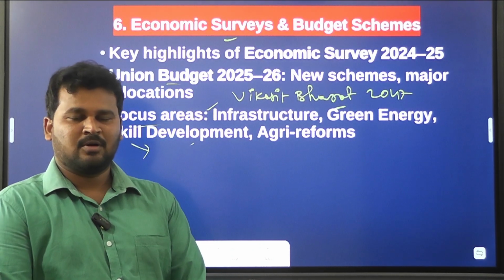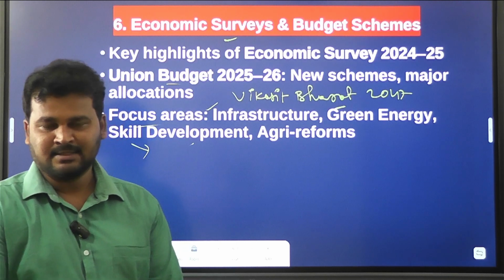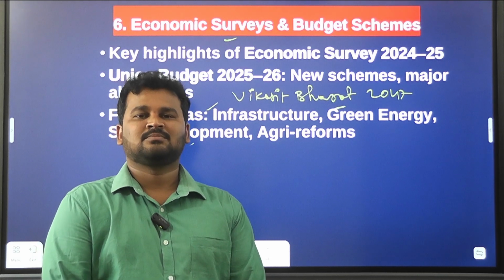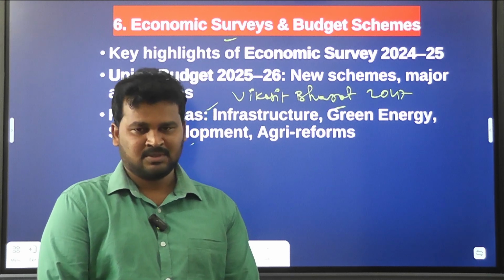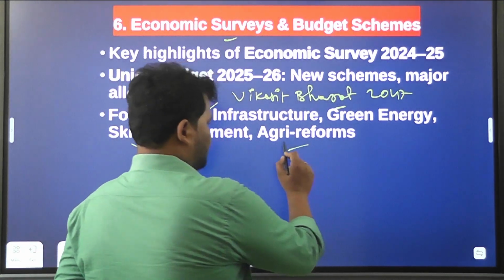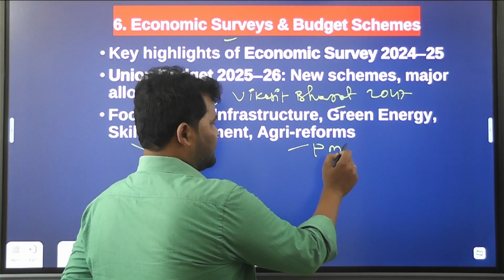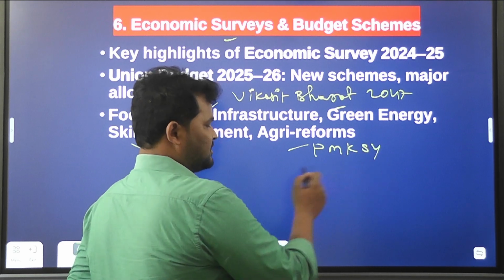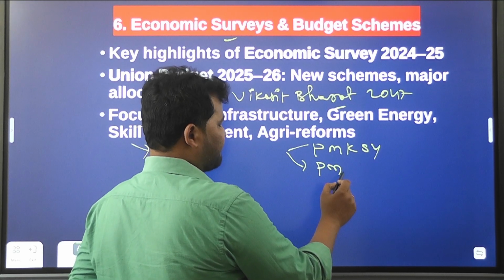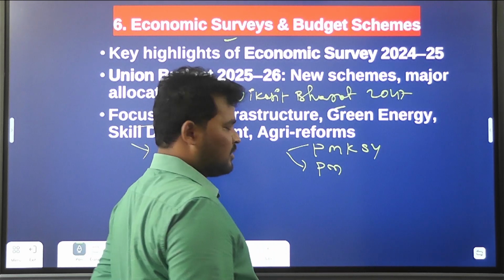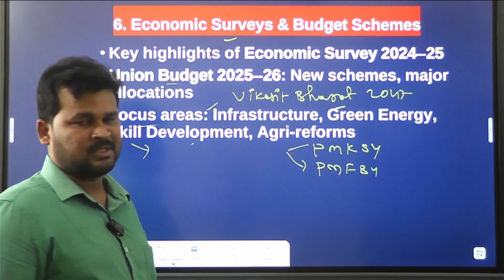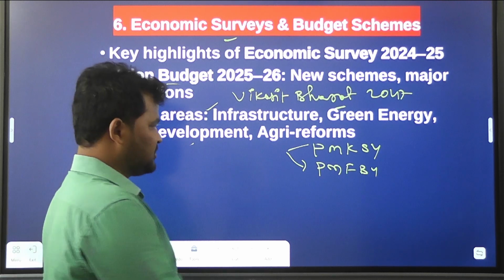Related to agriculture reforms, the Government of India has brought many reforms, like the Pradhan Mantri Krishi Sinchai Yojana. It is an irrigation scheme, but it is also meant for agriculture reforms. Then we have the Pradhan Mantri Fasal Bima Yojana, the crop insurance scheme.